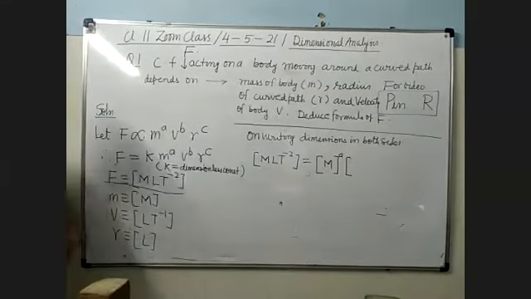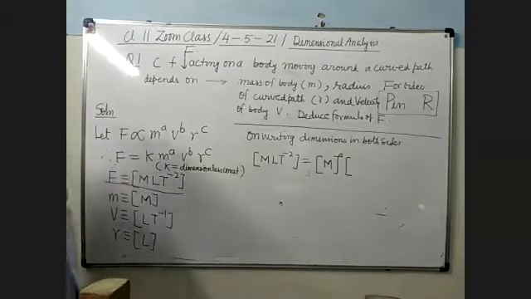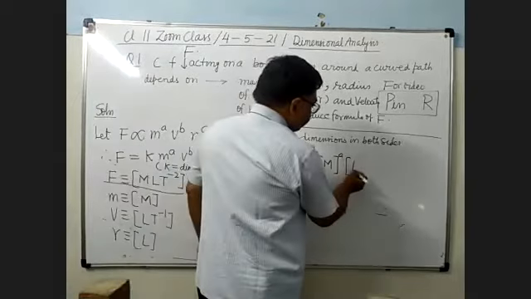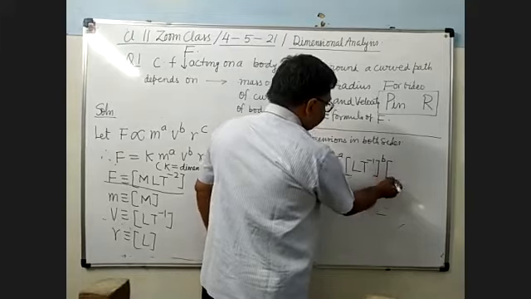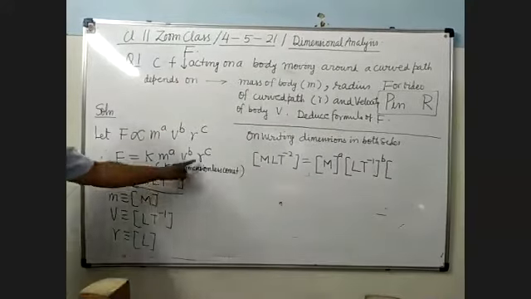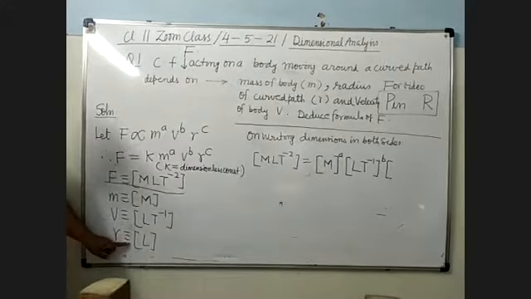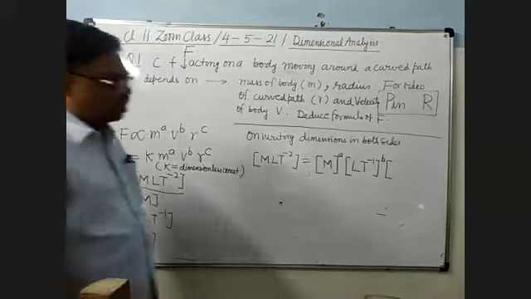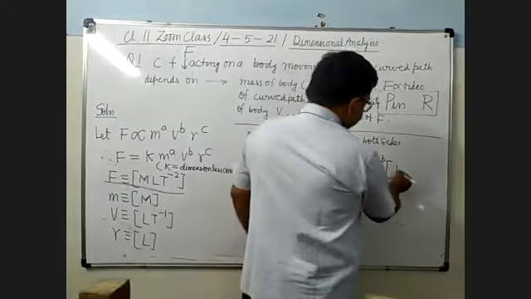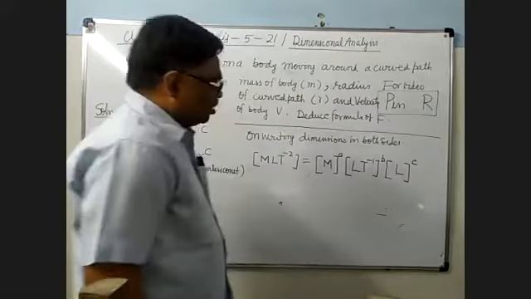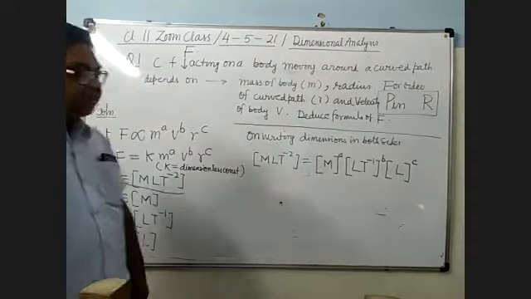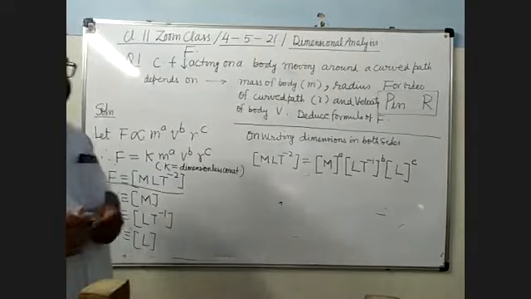Velocity, what is its dimension? LT minus 1. Power will be b, so (LT minus 1) to the power b. And then radius, dimension is L. Power is c, so L to the power c.